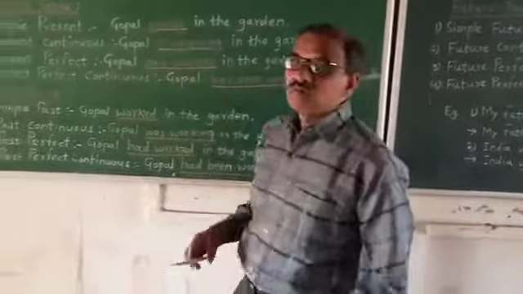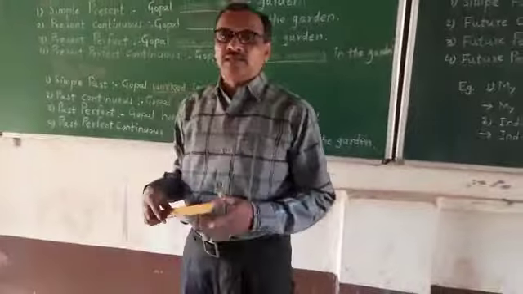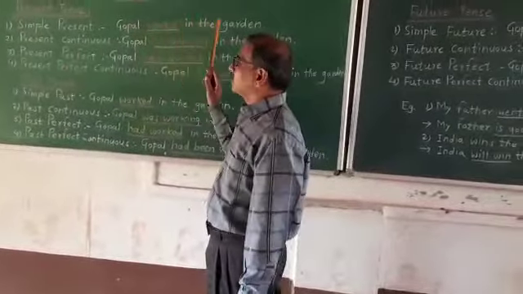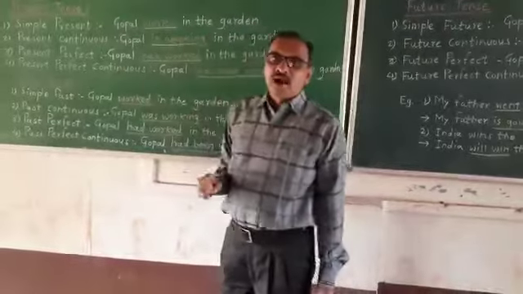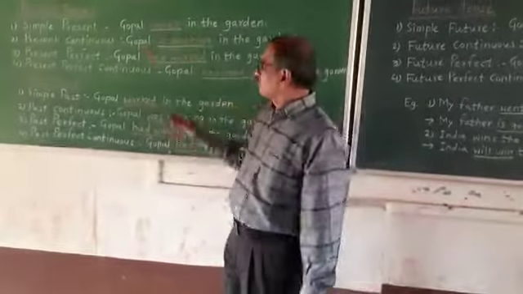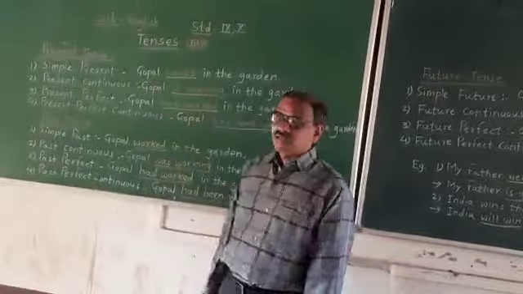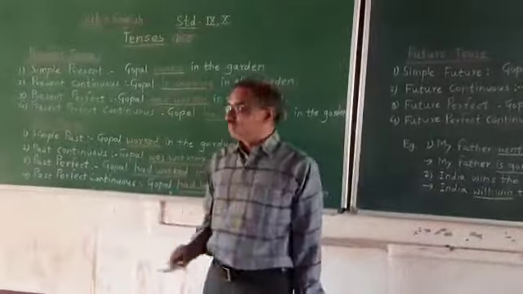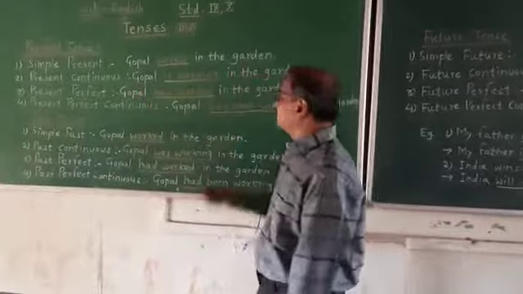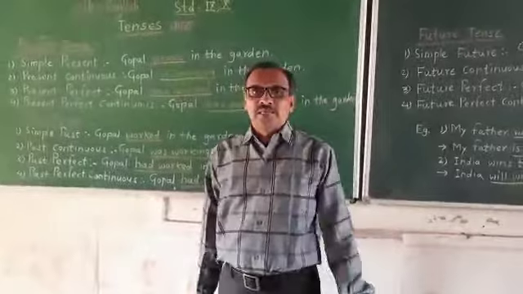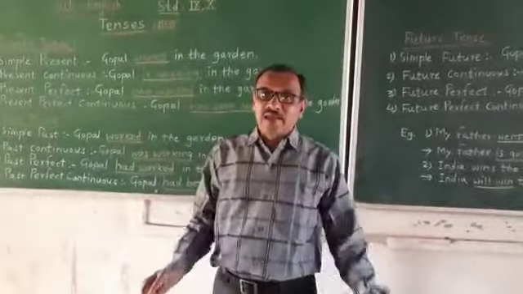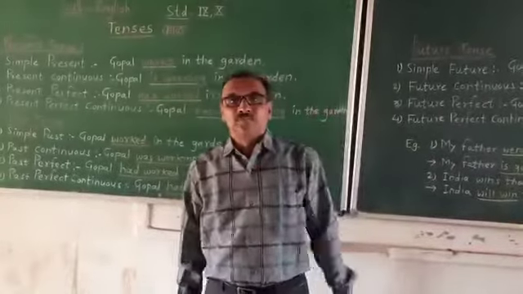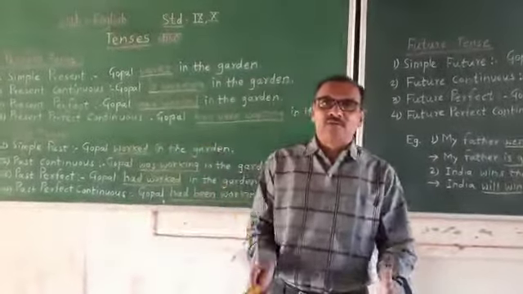So what are the meanings of these sentences in Marathi when you use present tense? Gopal works in the garden means Gopal बागेत काम करतो. Gopal is working in the garden: Gopal बागेत काम करत आहे. Gopal has worked in the garden: गोपालने बागेत काम केलेले आहे. Gopal has been working in the garden: गोपाल बागेत काम करत आलेला आहे.